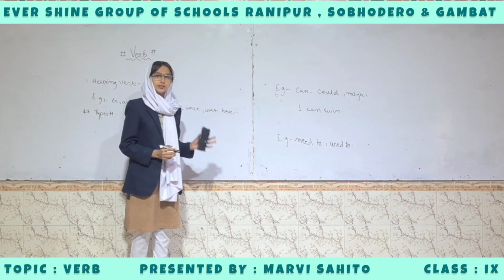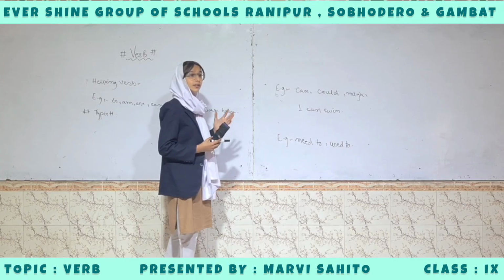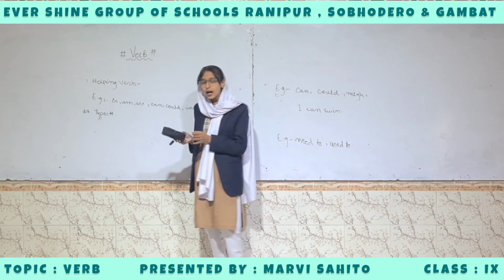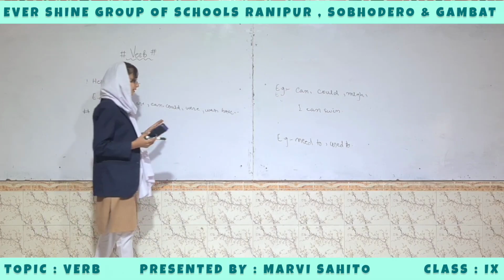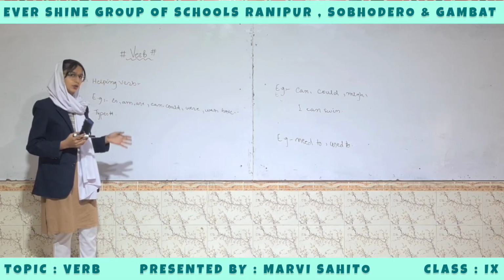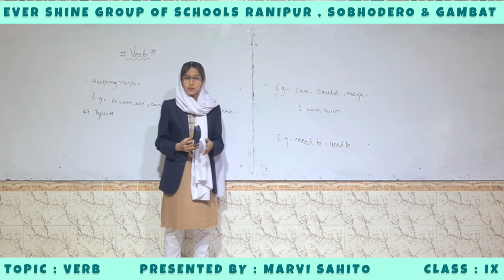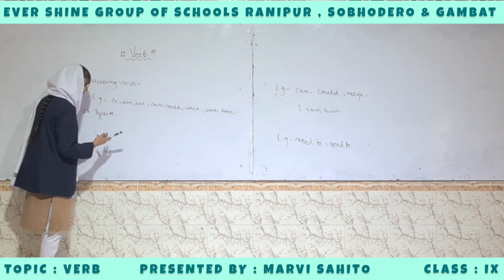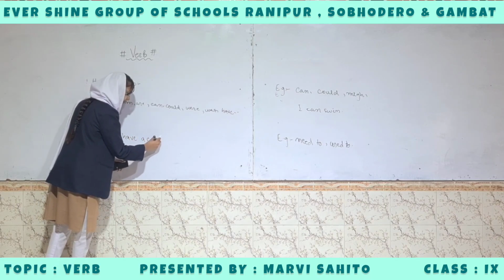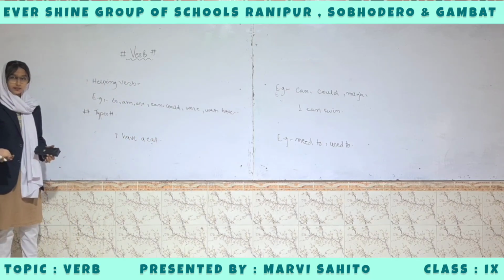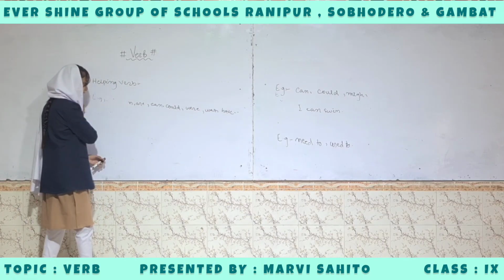And then there is the to be verb. To be verbs are forms of verb used in tenses. The to be verbs are used in tenses and in sentences. For example, be: is, am, are, was, were, etc. are to be verbs. And to have verbs. To have verbs are used in tenses. For example, I have a car. It has a pen. These are called to be helping verbs and to have helping verbs.